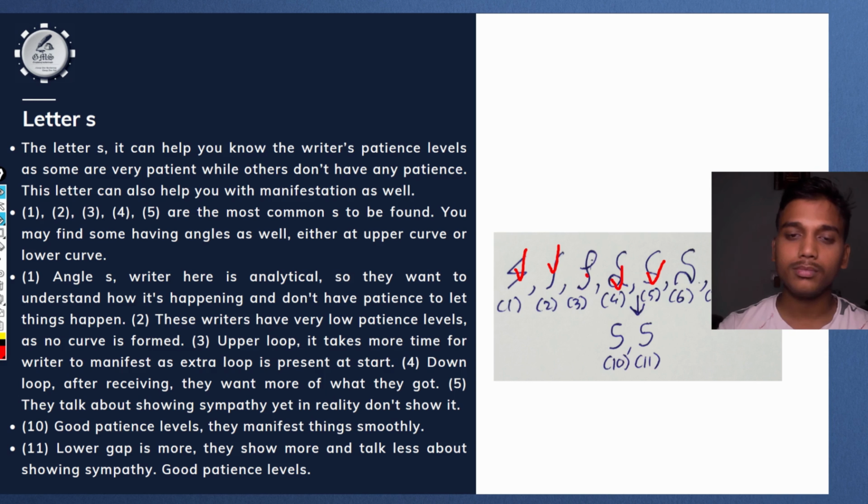Some people even have an S like this, and sometimes the top has an angle and the bottom is rounded. These are the writers who at the start are very calm and cool, yet later they become analytical. These other letters are from someone who at the start is very analytical, yet later becomes calm and cool and patient. That's the difference. So again, that's all for letter S.